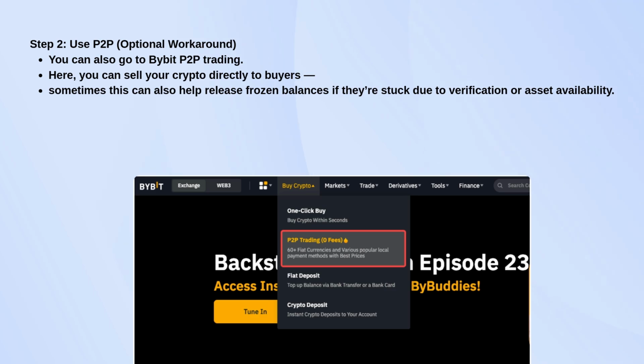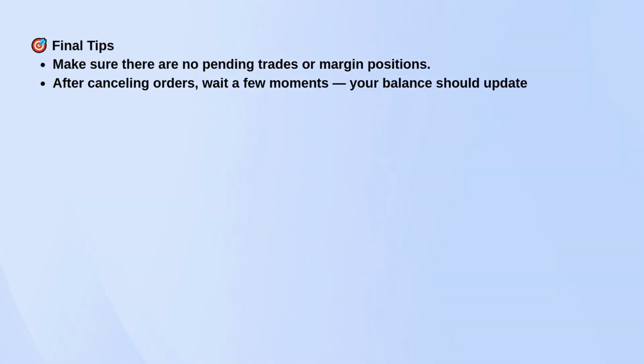Before you panic, double-check that you don't have any trades still open. And after canceling everything, give it a few seconds. The balance usually updates automatically.